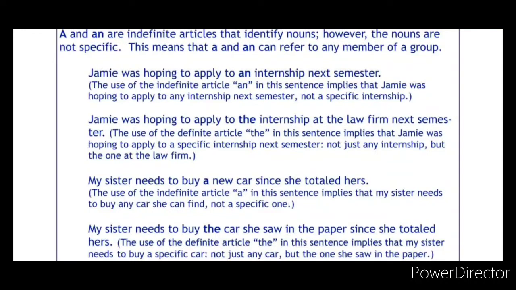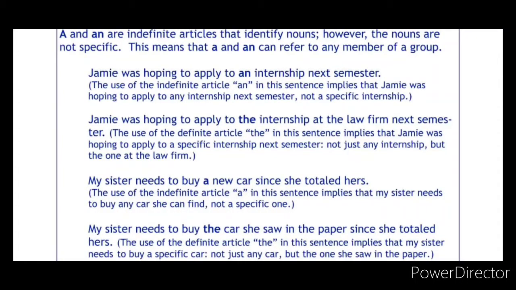So see here, the usage of the indefinite article "an" in this sentence implies that Jemmy was hoping to apply to any internship, not a particular internship. The particular name is not mentioned here. We are not specifically telling the name, so generally we are talking about an internship next semester, not a specific internship. That is the reason we are using the article "an" here, and also the noun starts with a vowel letter and a vowel sound, so we have used the article "an."